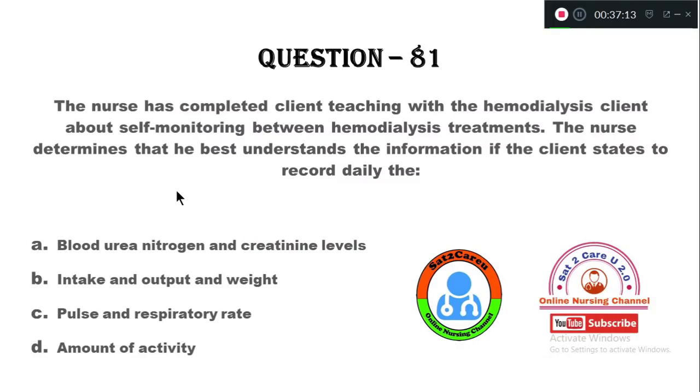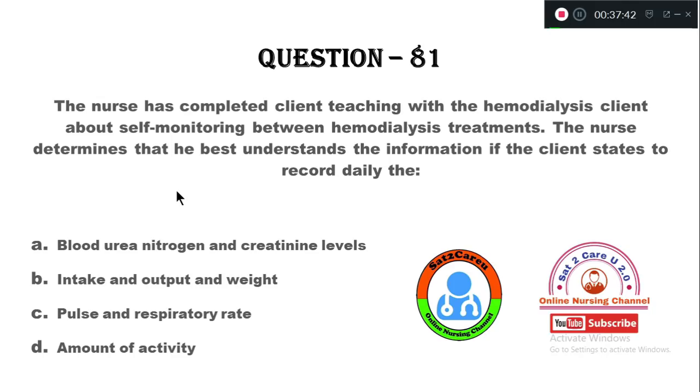Question 81. The nurse has completed client teaching with a hemodialysis client about self-monitoring between hemodialysis treatments. The nurse determines that the client best understood the information if the client states to record daily: option A, blood urea nitrogen and creatinine level. Option B, intake, output and weight. Option C, pulse and respiratory rate.